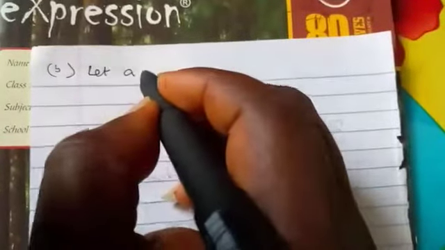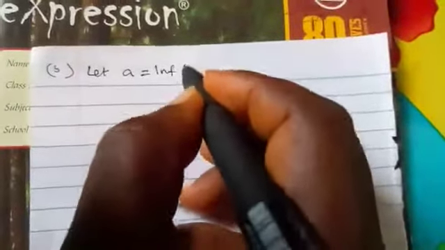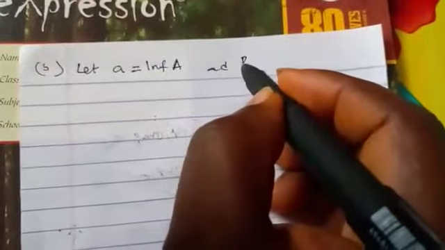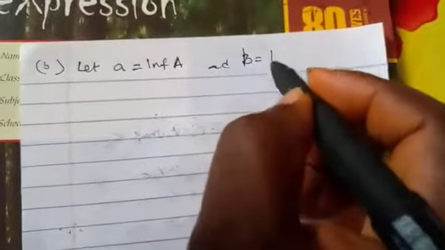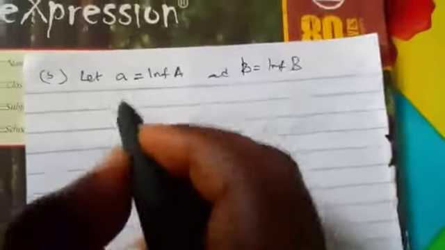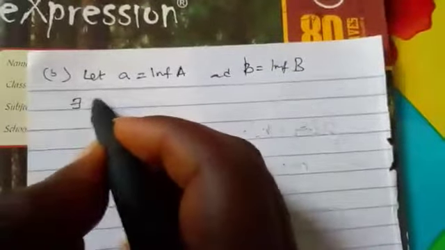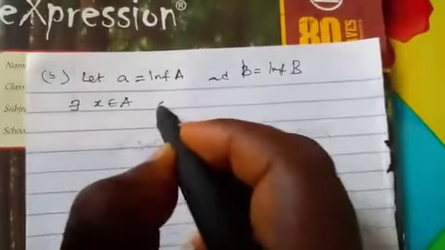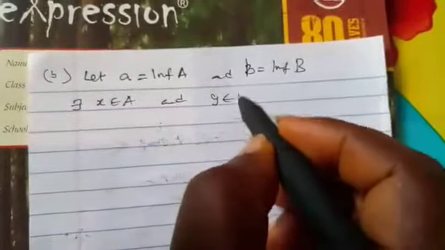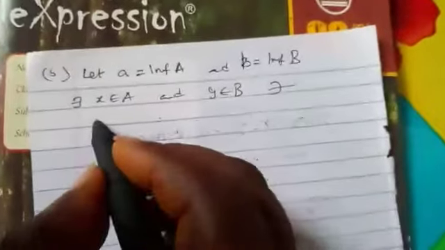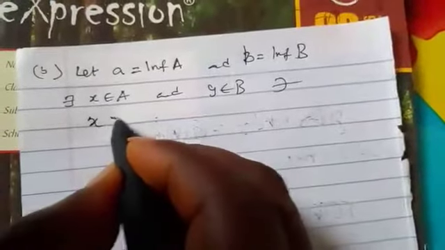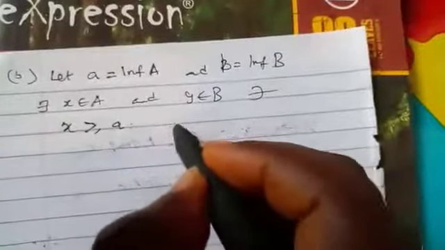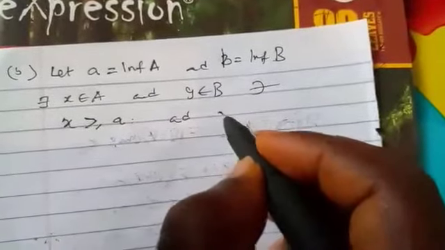So we follow the same proof. You can say that let a be equal to infimum of A and let b be equal to infimum of B. So by definition, there exist s belonging to A, and let's say y belonging to B, such that s is greater than or equal to a because of infimum, and y is greater than or equal to small letter b.